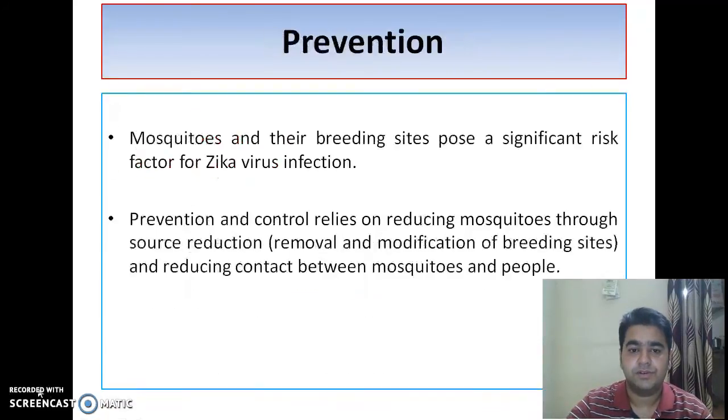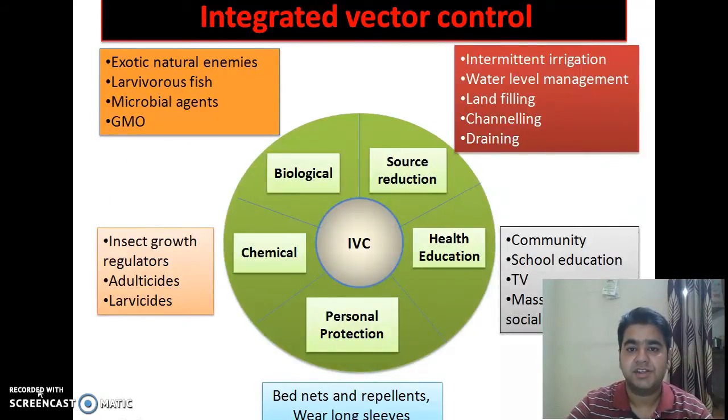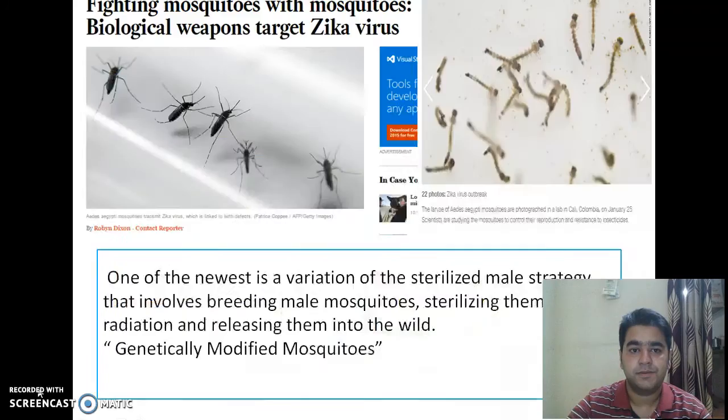Prevention is mainly mosquito bite prevention. As mosquito breeding sites pose a significant risk factor for Zika virus infection, prevention and control should rely on reducing mosquitoes through source reduction, that is removal and modification of breeding sites, and reducing contact between mosquitoes and people. Integrated vector control is one of the proven measures to control vector-borne diseases, which consists of anti-larval measures, anti-adult measures, and personal protection measures.